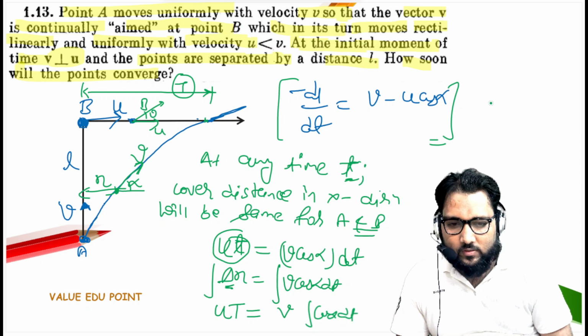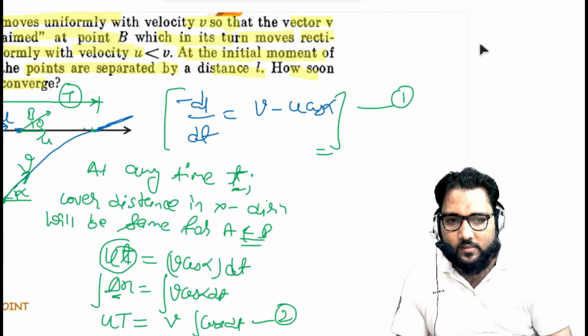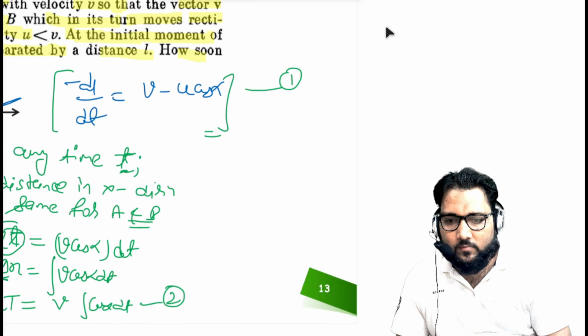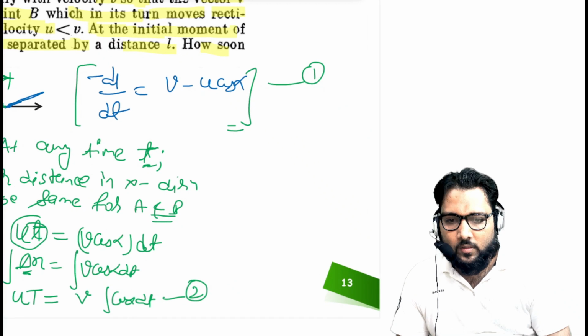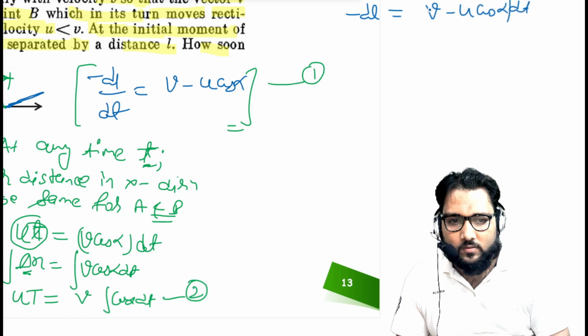So guys, using these two equations, first and second, how can we correlate them? See, guys, further we can write dl is equal to v minus u cos alpha dt.